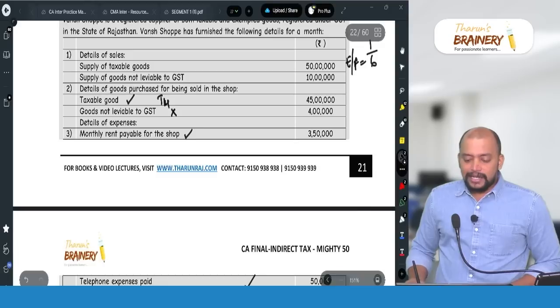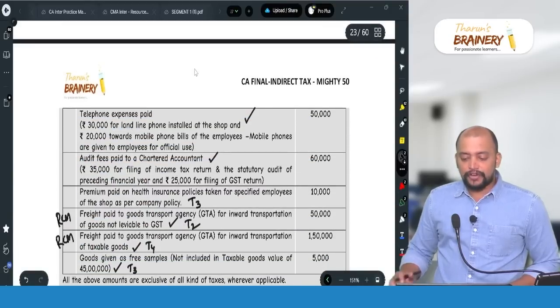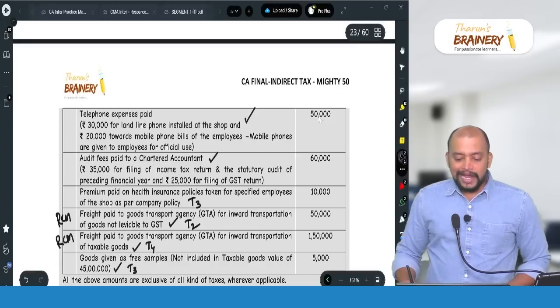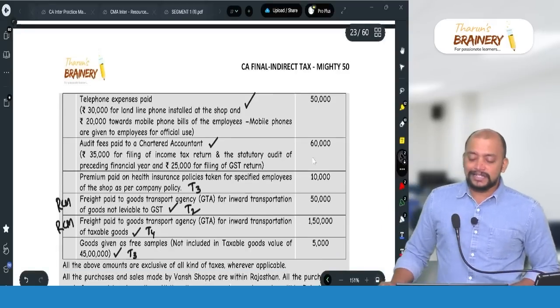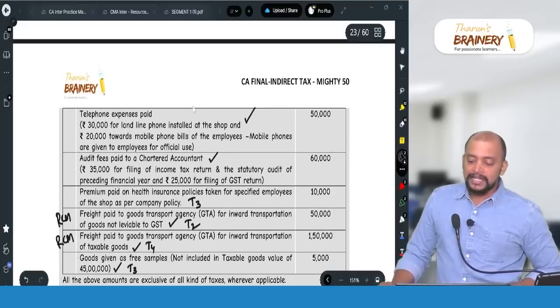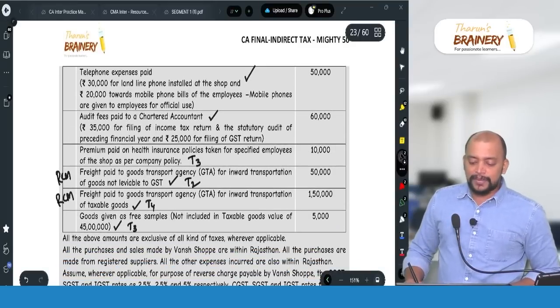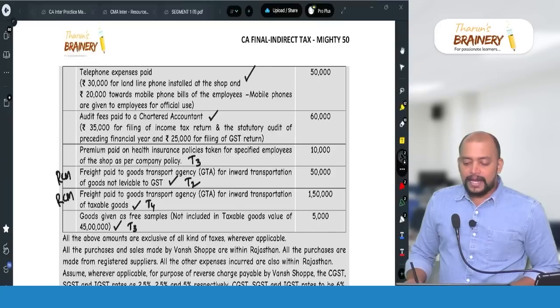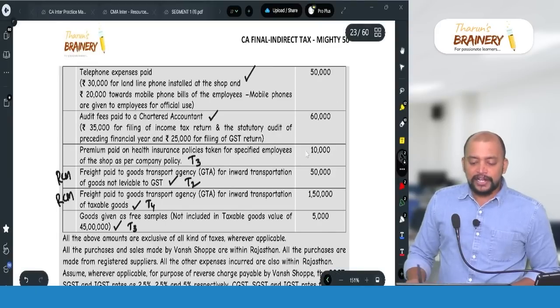So then next we have telephone expenses 50,000. 50,000 into 12%, 6,000. Then audit fees 60,000. We have only one rate. We don't have any other rate. That's why we are taking 12%. So 60,000 into 12%, 7,200. And then premium paid on health insurance.